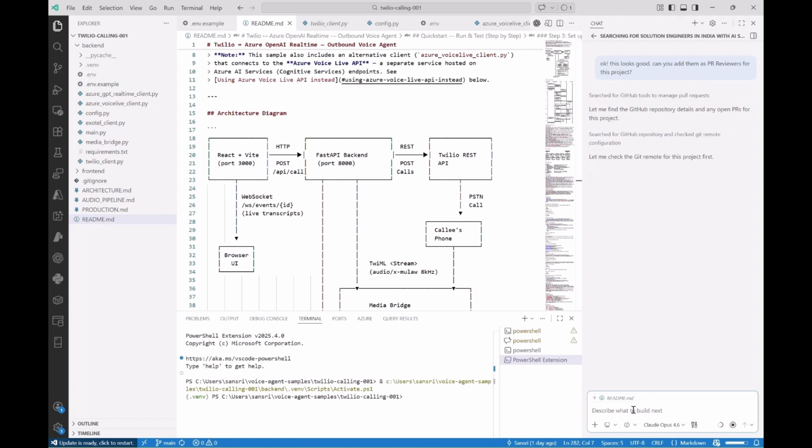Okay, so it thinks I have a PR already. So I think we are having a conversation. So let me give it some more pointers. Okay, I want them added as code owners.